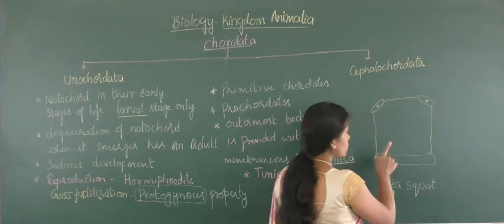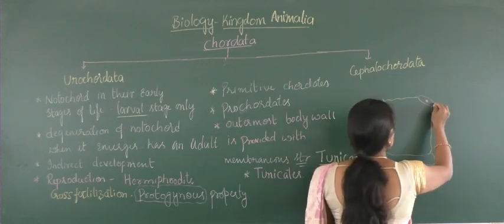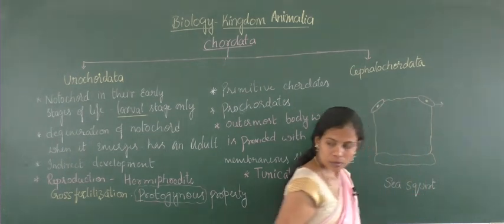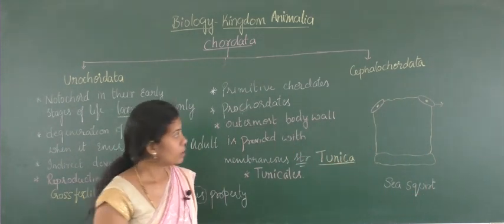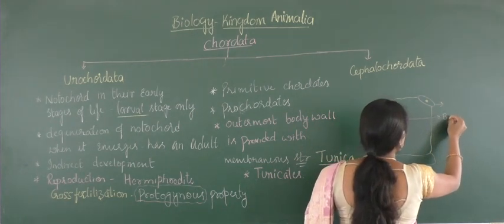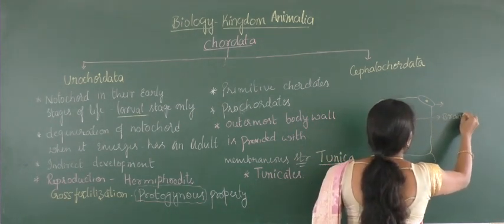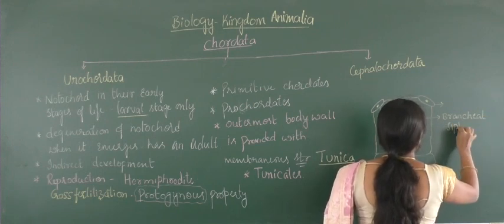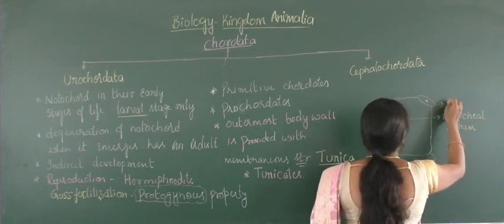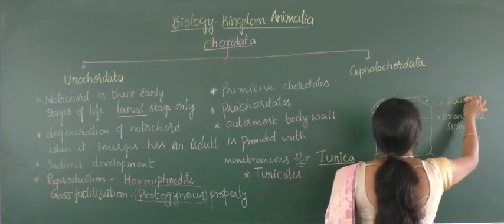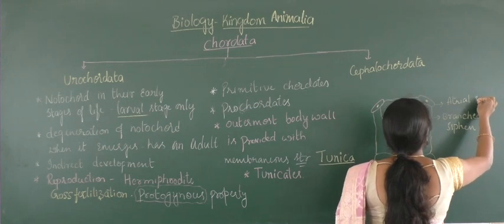The first opening is called the branchial siphon, and the other is called the atrial siphon.